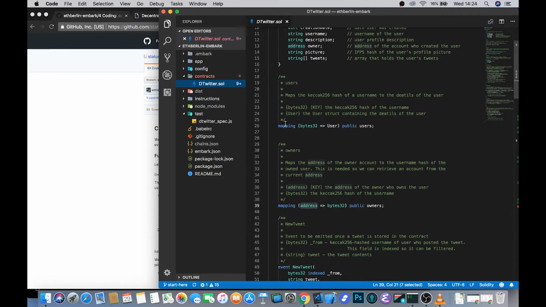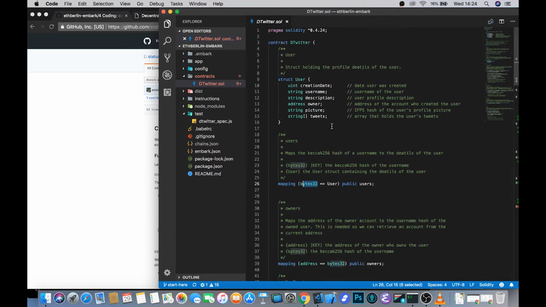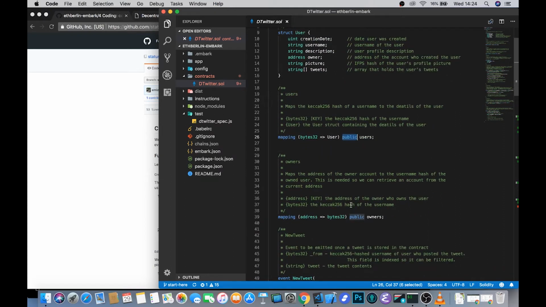We then have a mapping from some bytes32 value to this user struct, and we declare the name of this mapping to be users. So you can see that the bytes32 object here is going to be the key, which is a SHA-256 hash of the username that is then mapped to this user struct. And you can see that one of the other features of Solidity that's not akin to JavaScript perhaps is that it also comes with these scope modifiers.